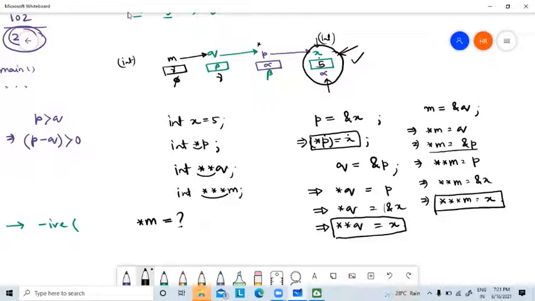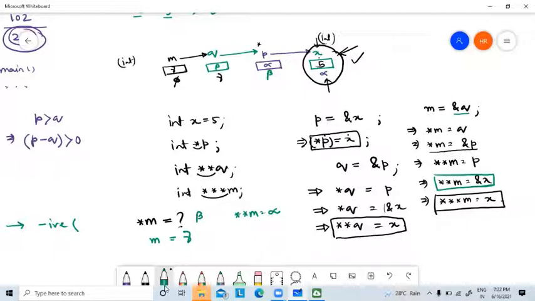So the value of this is beta. What is the value of m? If I print only m, m is ampersand q. So the address of q, that is gamma. If I write star star m, this means ampersand x, the address of x. So it will print the value alpha.